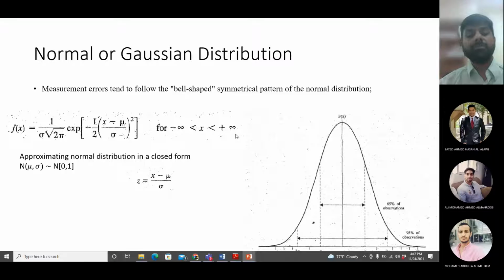We have done something to make our lives easier. I don't have to apply this very complex equation for all the values of x. There is a transformation function which can convert any normal distribution to standard normal distribution.